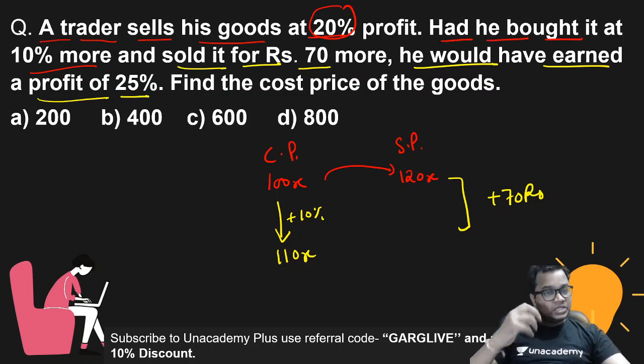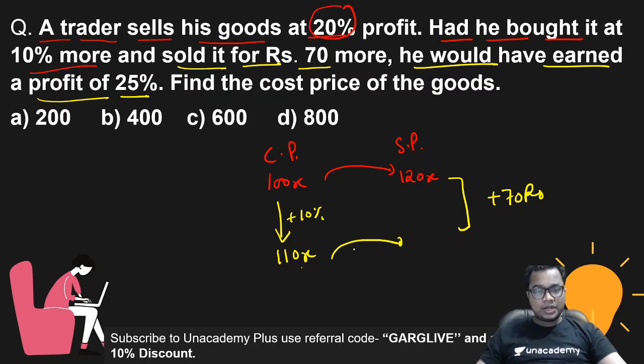Now, if he is earning 25% profit, the 25% profit is on what? On 110x. So 25% of 110 is 27.5. Then that means he will sell at 137.5x.